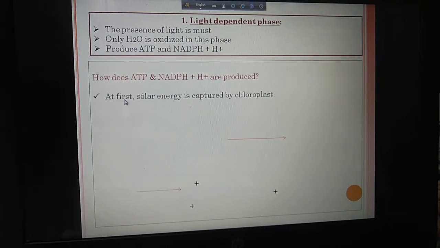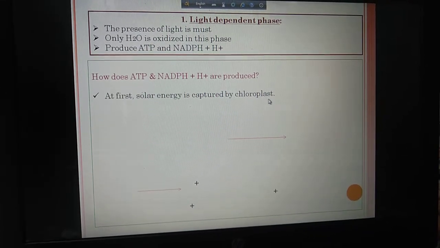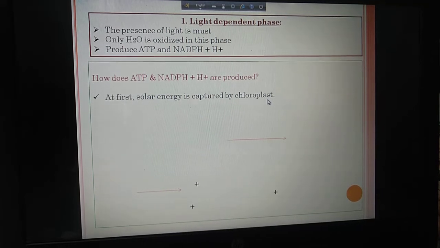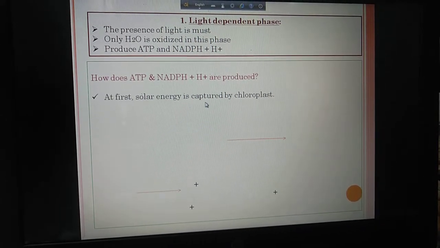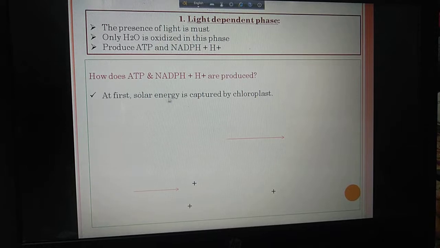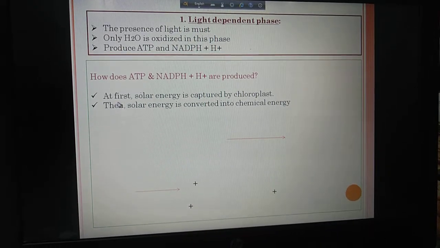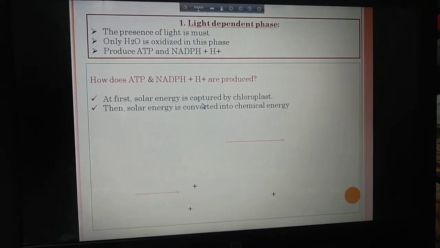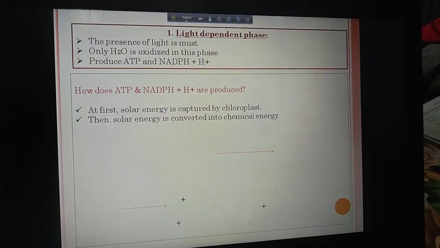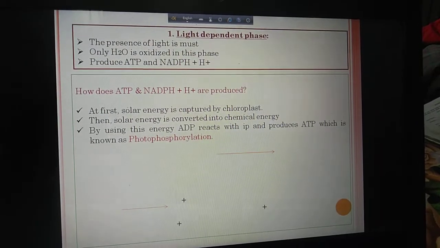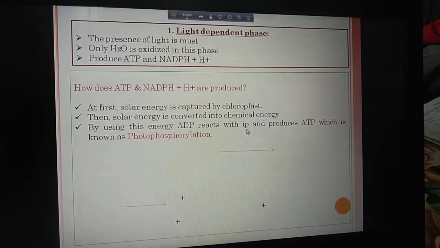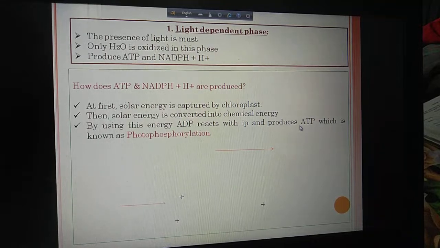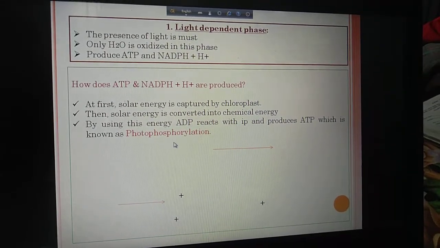First, you know that at first solar energy is captured by the chloroplast. In the leaves of green plants there are chloroplasts, and the thylakoid membrane of the chloroplast mainly captures solar energy. Then solar energy is converted into chemical energy. Then by using this energy, ADP reacts with inorganic phosphate and produces ATP, which is known as photophosphorylation.